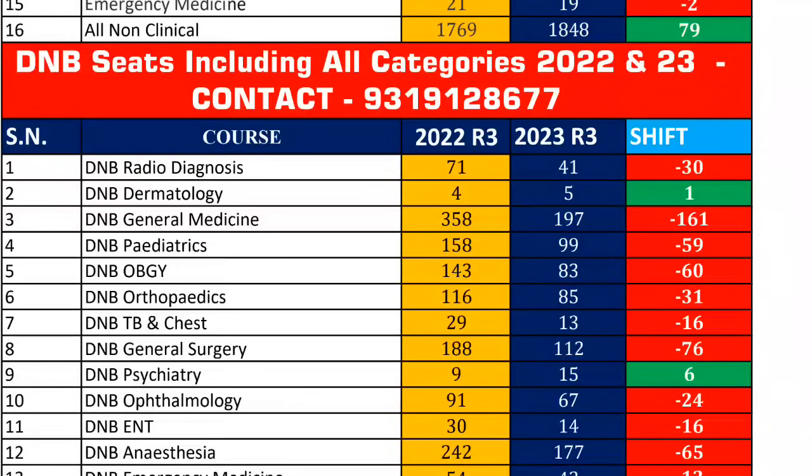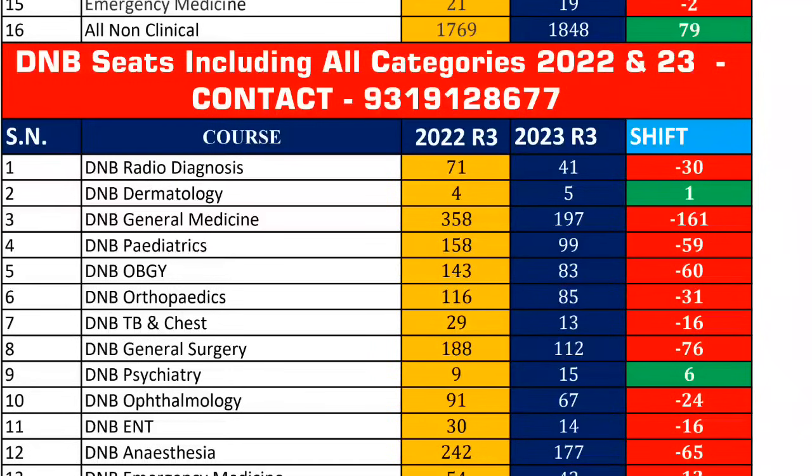There is going to be huge seat blocking in round 3 if such things happen. Suppose some candidates in Uttarakhand, Madhya Pradesh, or Gujarat have got a seat and joined their seat in state round 2.